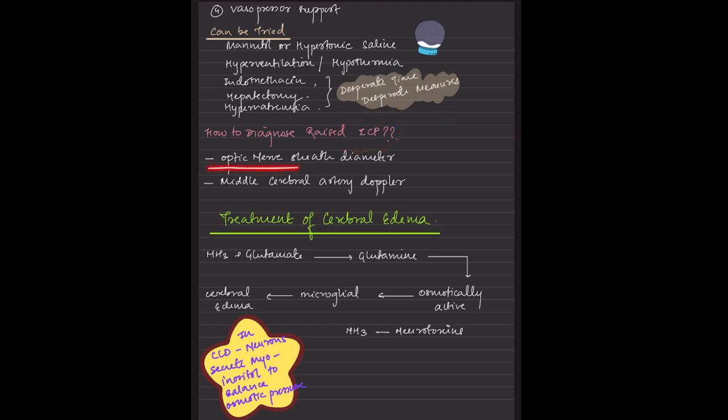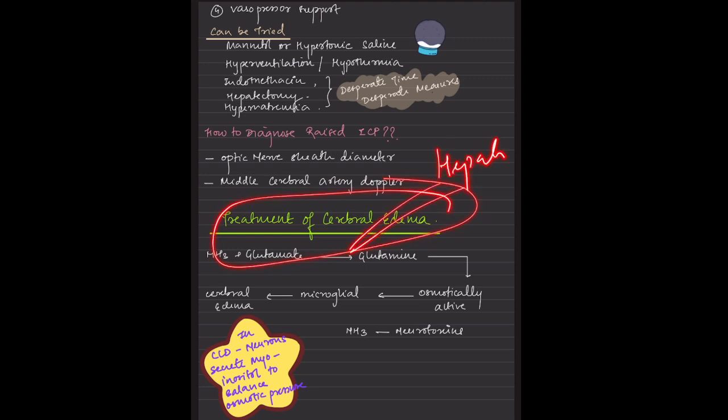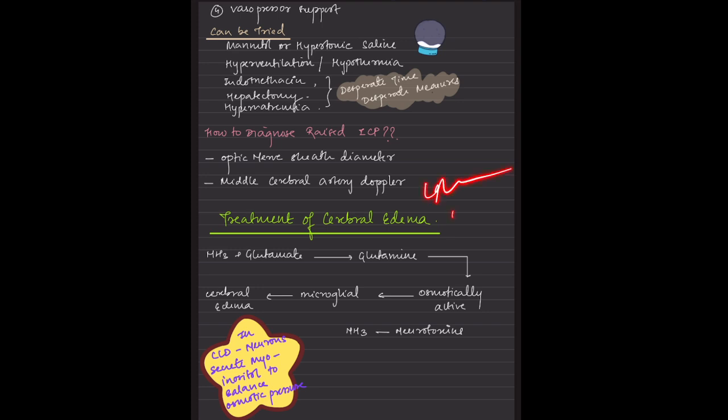So the optic nerve sheath diameter can be used to measure the intracranial pressure, and the other thing is the MCA, that is the middle cerebral artery Doppler. So what could be the treatment for the cerebral edema? This plays a main role because this is the one which is responsible for the hepatic encephalopathy. One thing is mannitol, but it has to be given carefully because these patients tend to have a MODS picture, they can have renal failure.